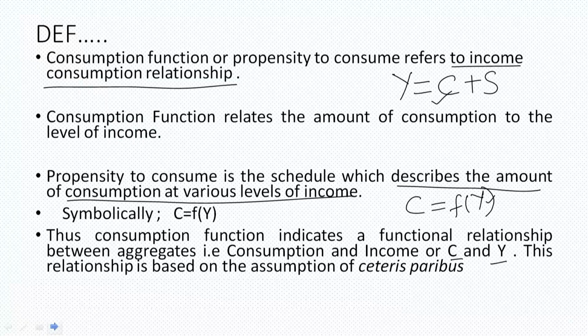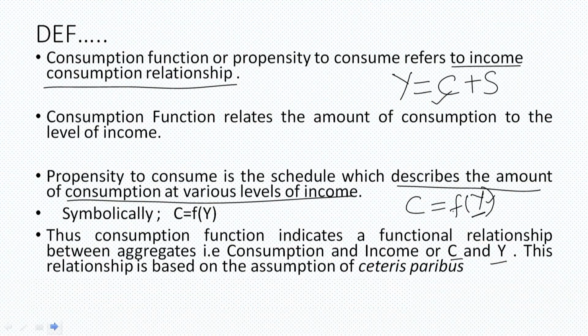Ceteris paribus means other things being constant, meaning we are analyzing the impact of income on consumption. Rest all the things which could impact our consumption has been taken constant. So, ceteris paribus basically means constancy assumption of other variables.